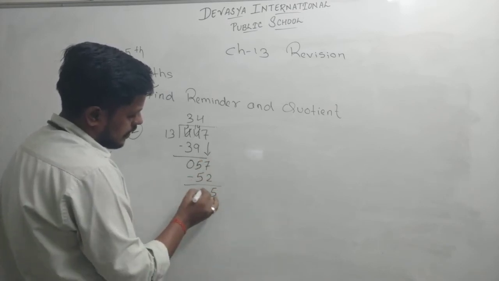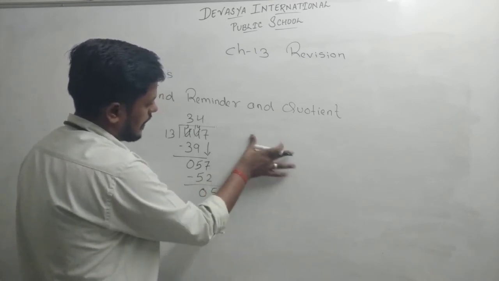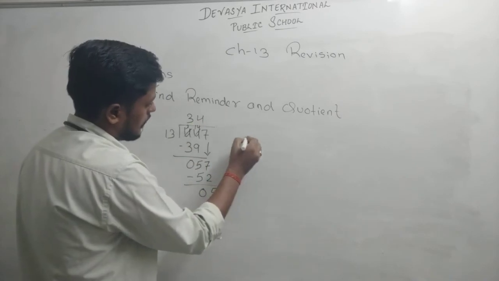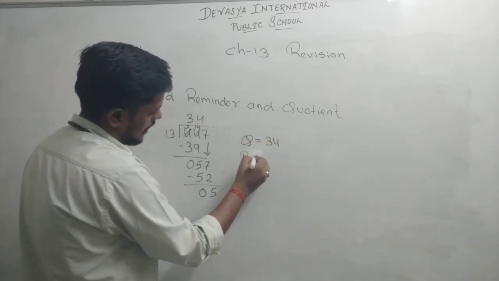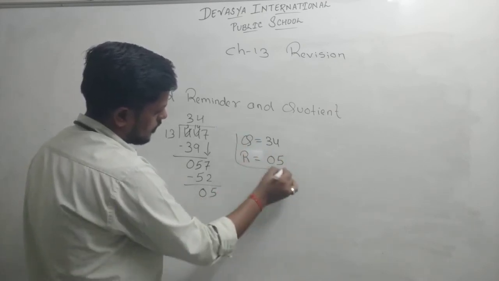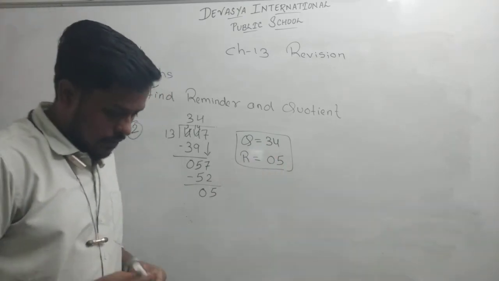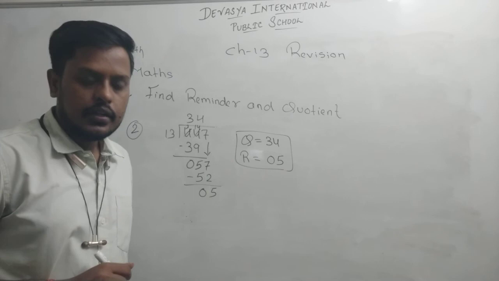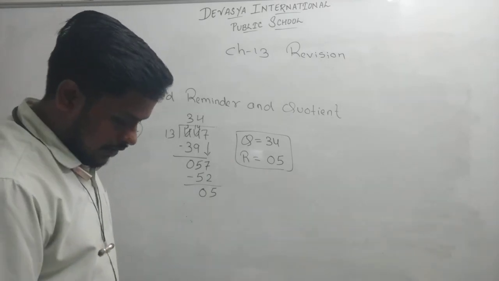5 minus 5 0. So here the first of all we will write quadrant. So this will be the quadrant. So Q will be 34 and R will be 05. So clear students? I hope कि ये क्वेश्चन आपको समझ में आ गया होगा. Clear? Okay. So division also we have done.